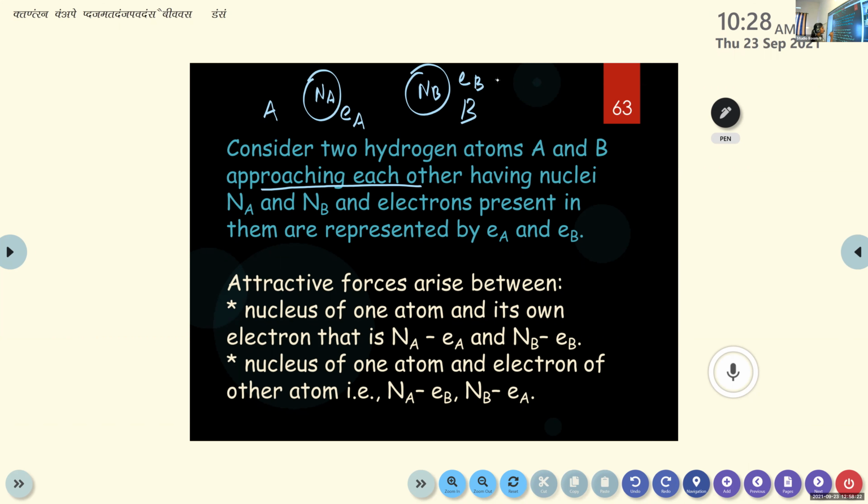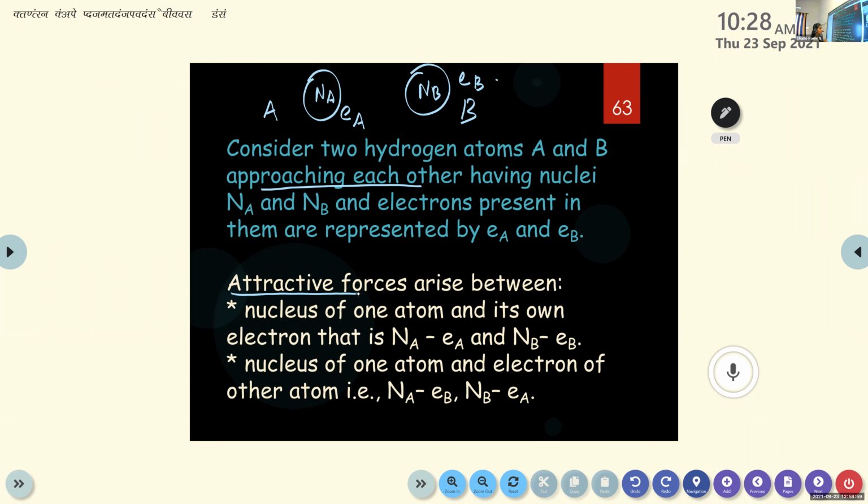So first, the attractive forces. Not only attractive forces, there are repulsive forces too. First we are discussing the attractive forces. We know that opposite charges always attract each other, right? Unlike charges attract each other. That means positive and negative charges attract each other. The same charges, or like charges, repel each other. So first we are discussing the attractive force that is between a positive and a negative charge. You have to remember this point.